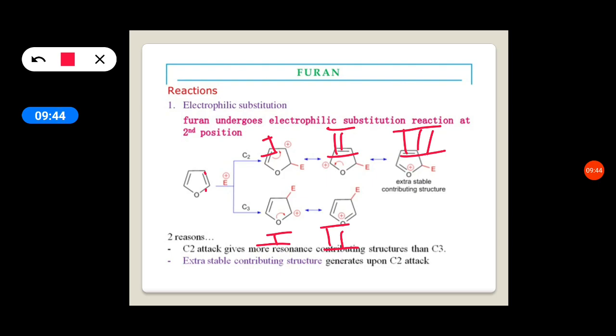So here the number of resonating structures is more. Therefore, the ion formed is more stabilized than in the attack at C3. C2 attack gives more resonance contributing structures than C3. So extra stability is generated upon C2 attack. Therefore furan undergoes electrophilic substitution reactions at the second position.